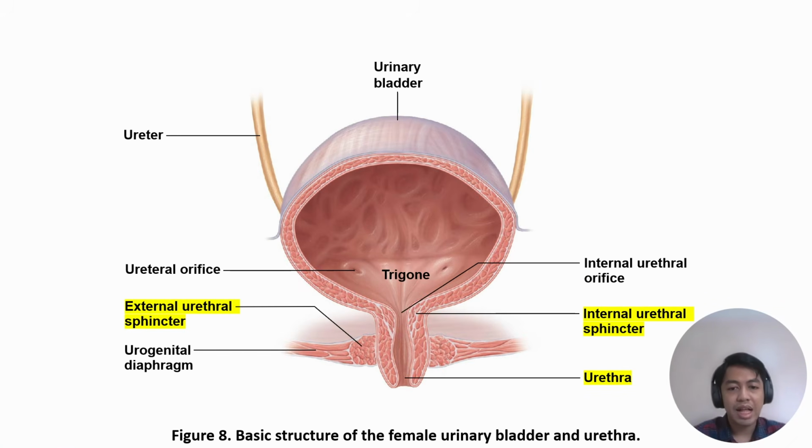Another example again of the differences in males: although this diagram is of a female urethra, the major difference in males is the presence of the prostate surrounding this region of the urethra.